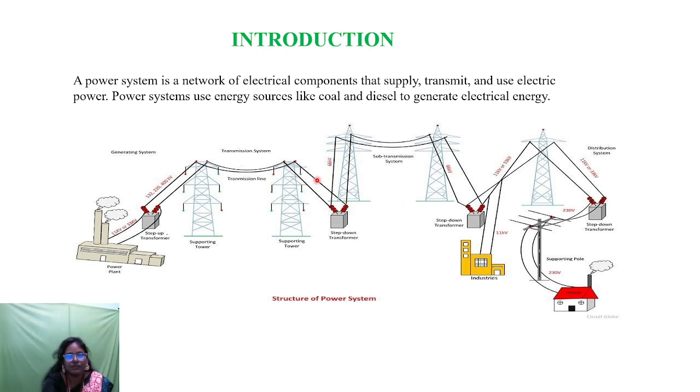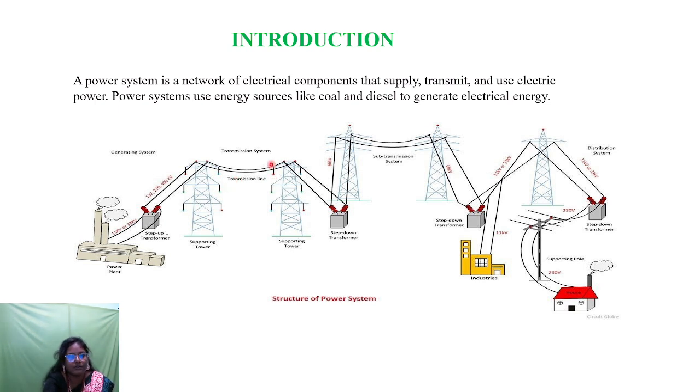In the transmission system there are two stages. One is step up transformer and second is step down transformer. The step up transformer is used only in the primary transmission side. Why are we using the step up transformer in primary transmission? Without changing the frequency and to reduce the noises, we are using the step up transformer in the primary transmission side.